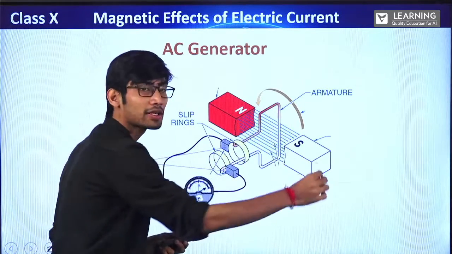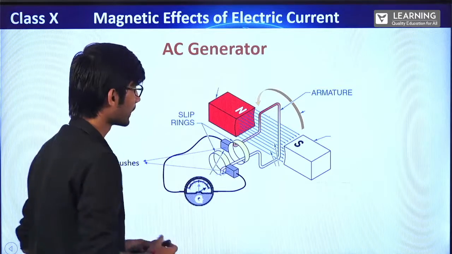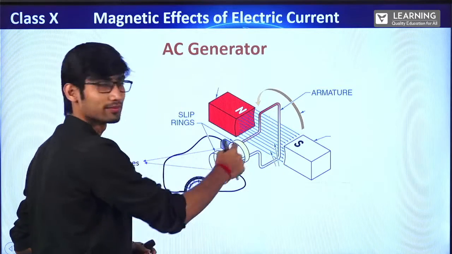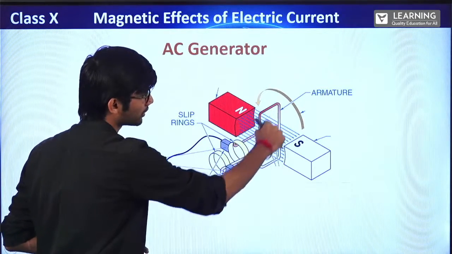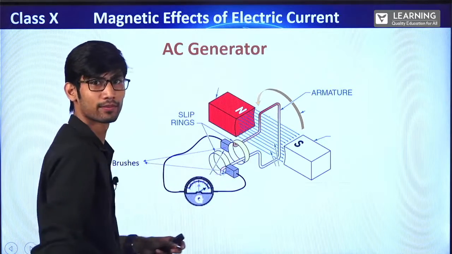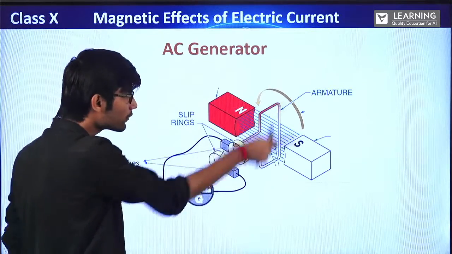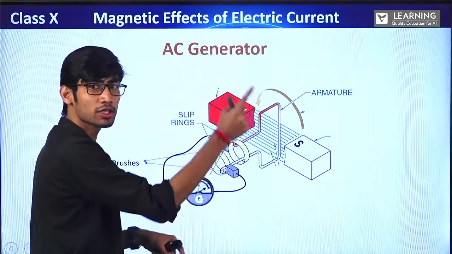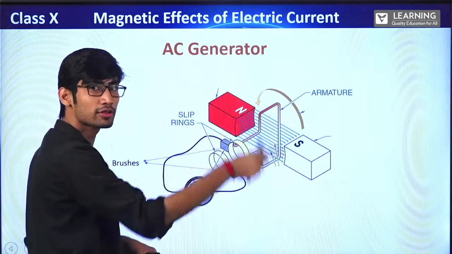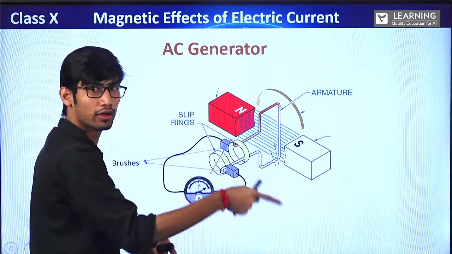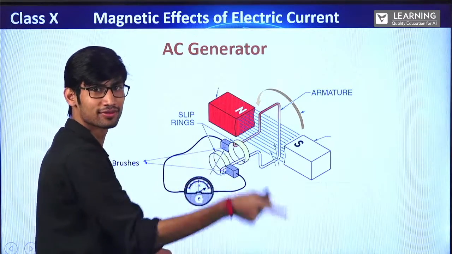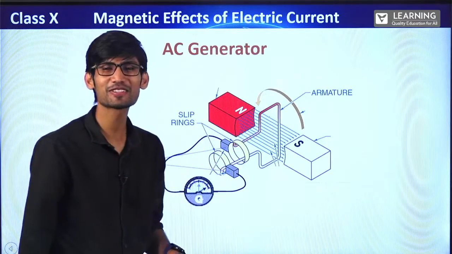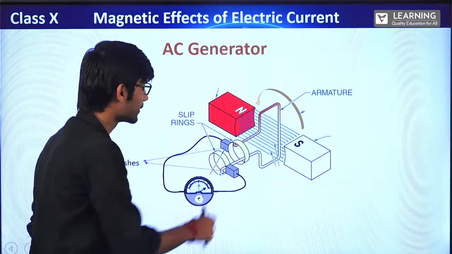Now this continuous magnetic field is there, and we have kept a coil, a circular or a rectangular loop. This loop will rotate like this. So the magnetic field will be changing continuously, because of which there will be a current induced in this coil, which will flow in the circuit and electricity is generated. So simple, right? Now understand what happens.